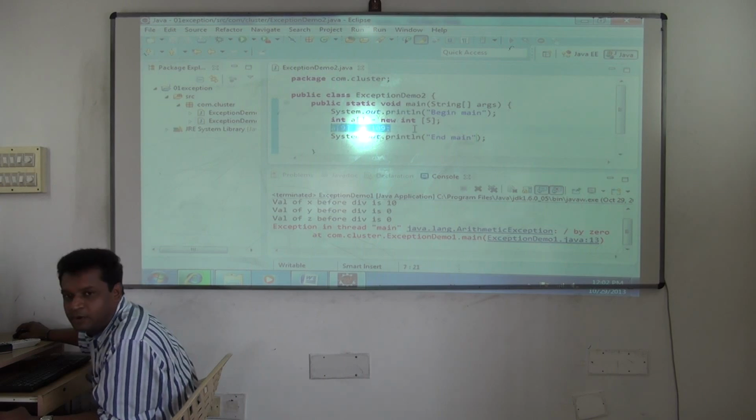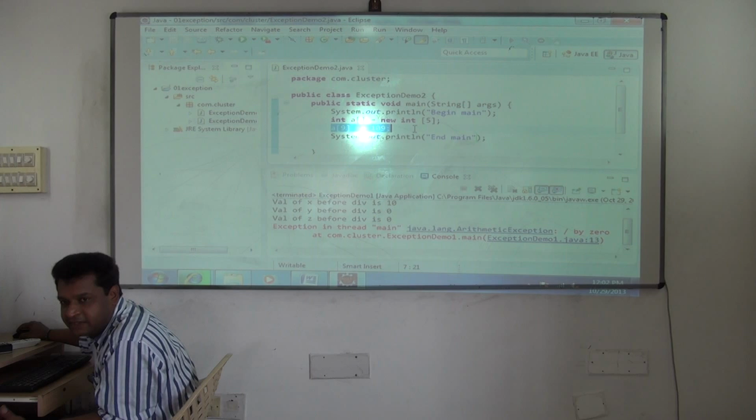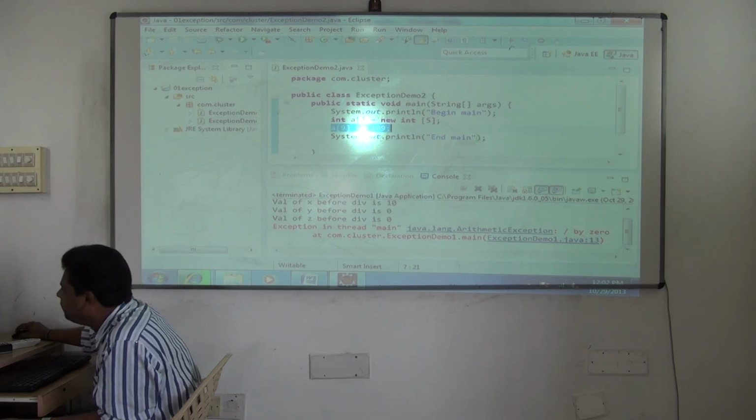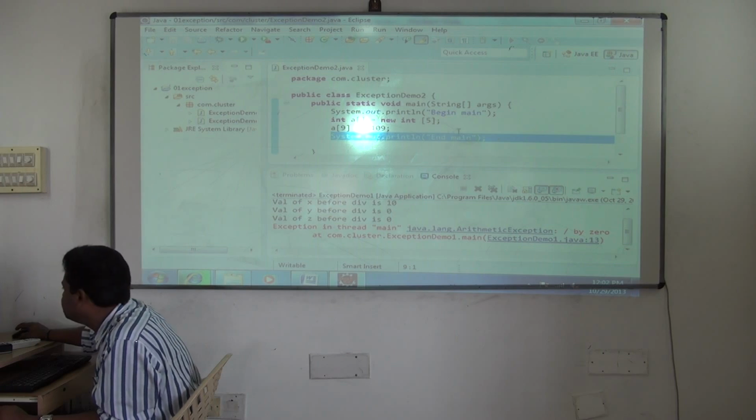Here the problem is happening. So for this problem, the class which it will take is ArrayIndexOutOfBoundsException. That object will be created. Program will terminate. Definitely the program will be terminated and it will not print what? End main. Again it will be controlled by what? The default handler of the JVM only. See this.